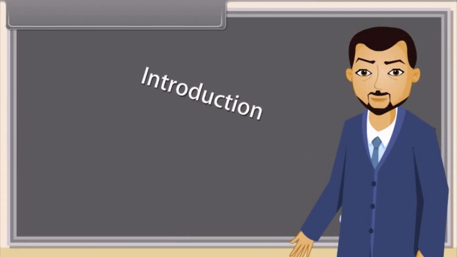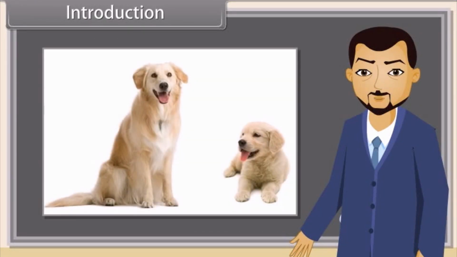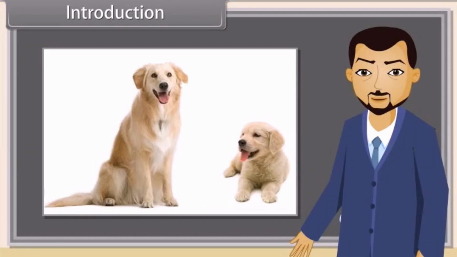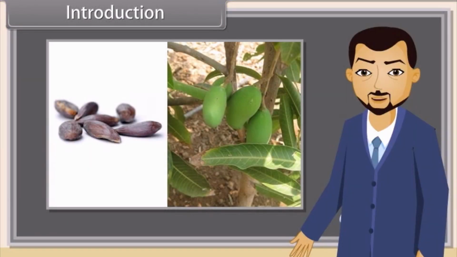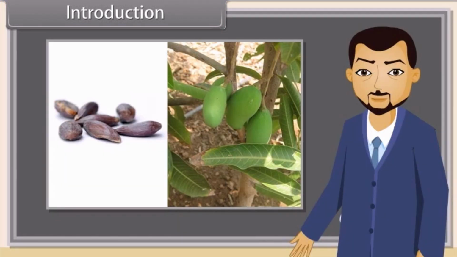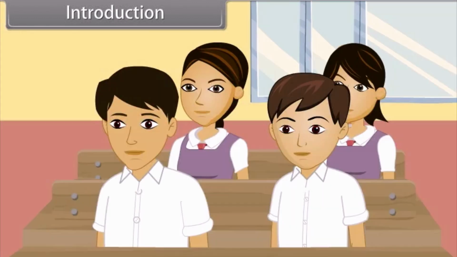Introduction. What can you see in this picture? We can see a dog and its puppy. Correct. Can the seeds in this picture produce the corresponding mango plant? No. Mango plant can only be produced from mango tree. You're right. Who looks similar to your father? You or your cousin? I will look more similar to my father.